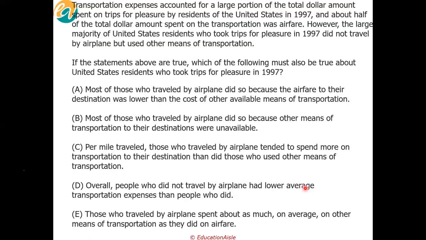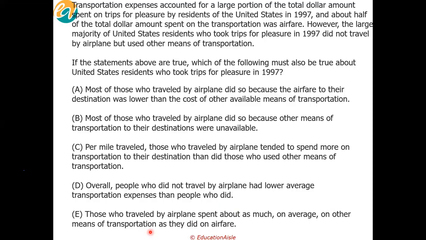Let's take Kharagpur. Suppose now I am in Bangalore and I have to go to Kharagpur. Now I'm assuming that there is no airport in Kharagpur. So what would I do? From Bangalore to Calcutta, I take a flight, and from Calcutta to Kharagpur, what would I do? Avail other modes of transport. Correct. So I spend some amount on airfare, and I also spend some amount on other modes of transport, which in this case would be going from Calcutta to Kharagpur.